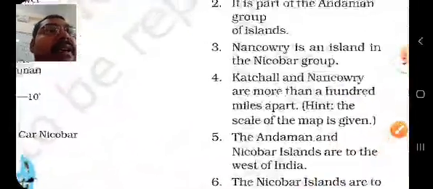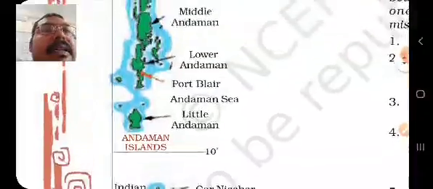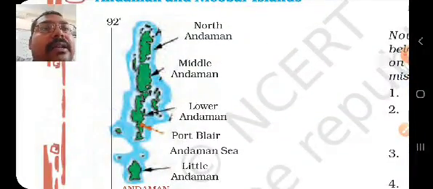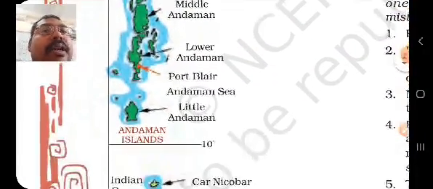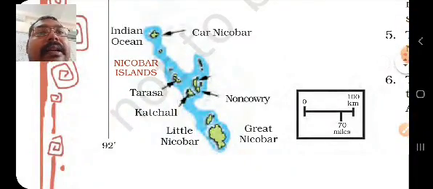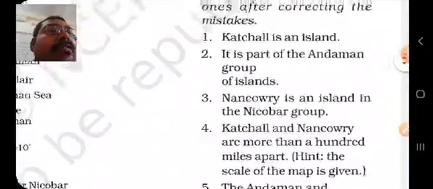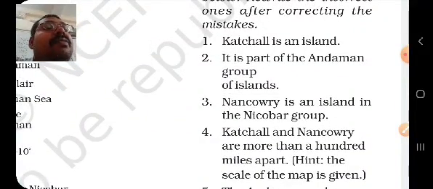And now the second thing is, it is a part of the Andaman group of islands. Is this in the Andaman group of islands? This is the Andaman group of islands: North Andaman, Middle Andaman, Lower Andaman, Port Blair, Andaman Sea. And this is the Nicobar group of islands, where the Kachkal is. So this is wrong, then you need to correct it. It is a part of the Nicobar group of islands.